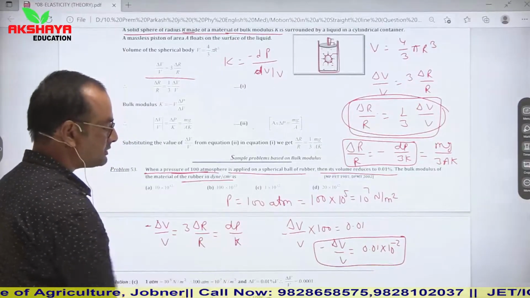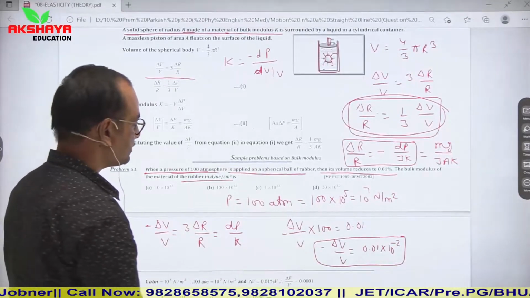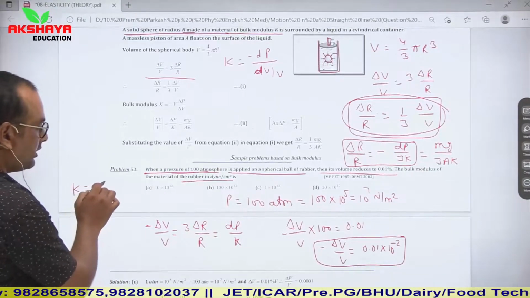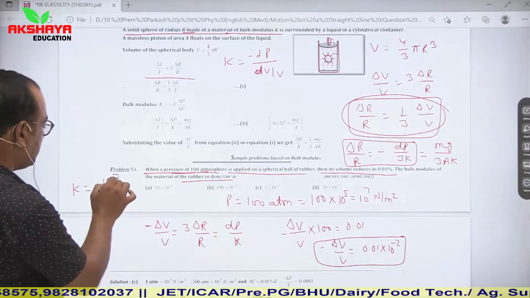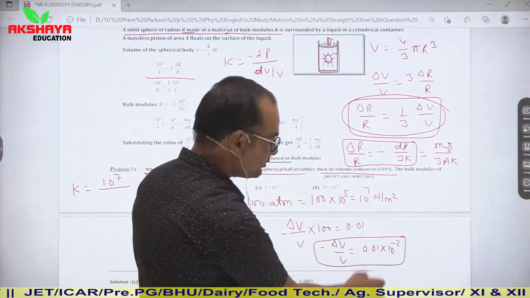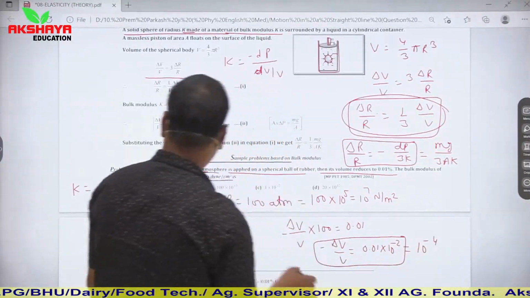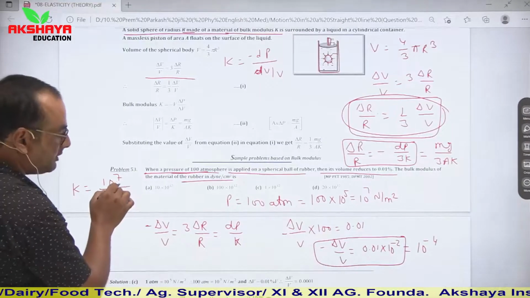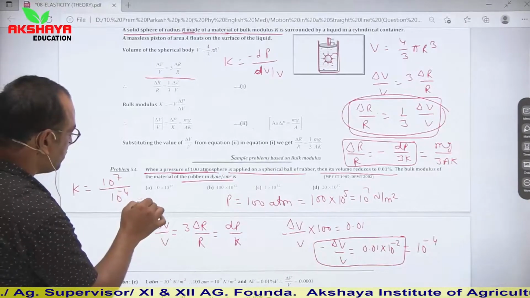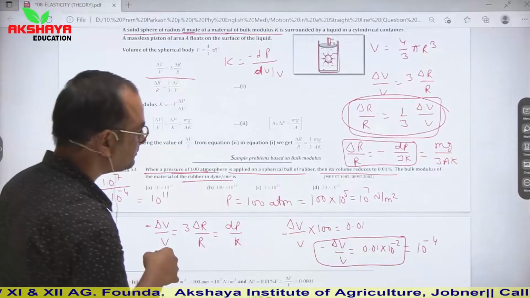So pressure is 10 to the power 7, and K we have to calculate. dV upon V is known to us. So from here we can say that K is equal to pressure 10 to the power 7 divided by the change in volume. The change in volume, you can see from here, 0.01 into 10 to the power minus 2, it means it is 10 to the power minus 4. So 10 to the power 7 divided by 10 to the power minus 4. In the numerator it is 10 to the power 11. So the bulk modulus is 10 to the power 11.